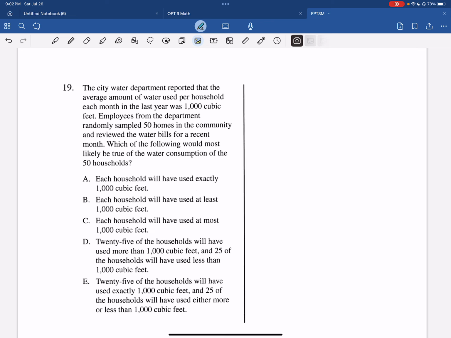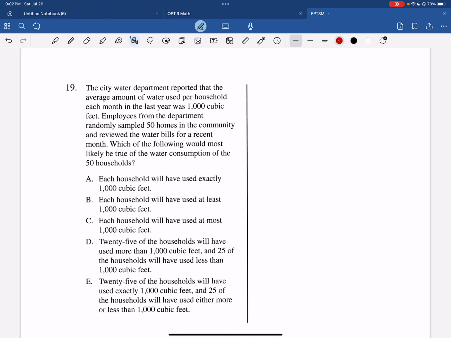So to illustrate this, I'm going to draw a visual diagram of this problem. And I'm going to let this represent the households that were sampled. They tell me that the average amount of water used was 1,000 cubic feet.